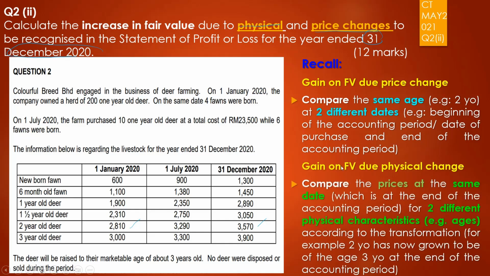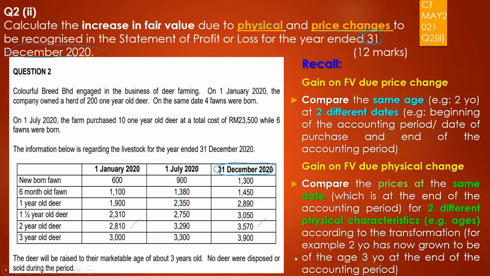Next, if you talk about gain on fair value due to physical changes, you are going to compare the prices at the same date. Here, the date that we are concerned with is 31st of December. So we are going to compare only prices on 31st of December, and therefore the changes would be the physical change. Here the physical characteristic, the age, is considered as physical change.